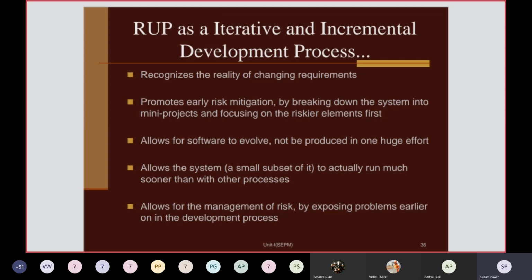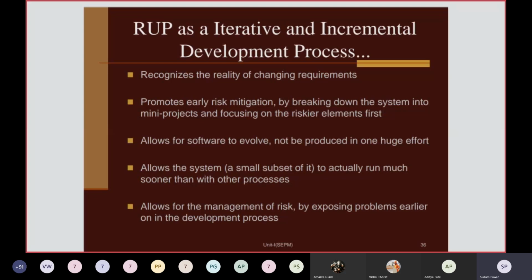Enhancement will be done, so the evolved software product will be produced there. It will not be one huge, bulky software product.